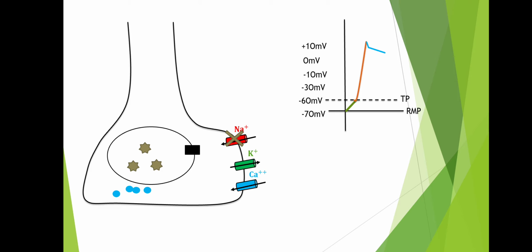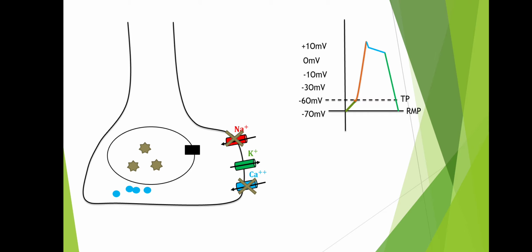But after some time, this calcium channel also closes, and only the potassium channel remains open, because of which outflux of potassium ion takes place. There is loss of cation, because of which the polarity moves back to minus 70 millivolt, and this condition is known as repolarization. So we know action potential is nothing but depolarization followed by repolarization. But when this action potential was taking place, we saw a few calcium ions moved inside.